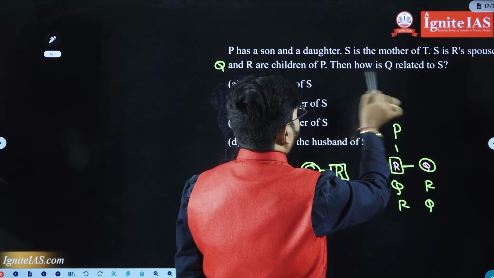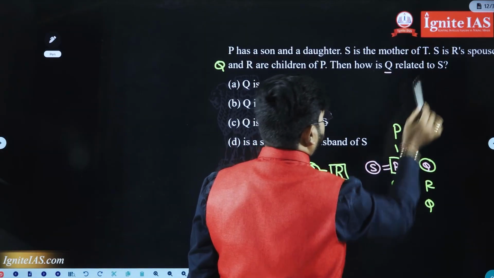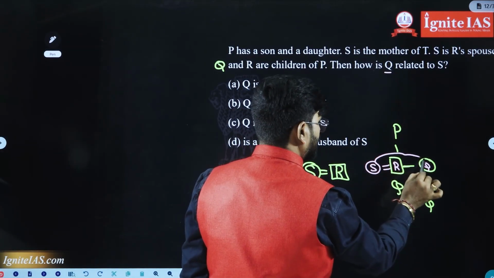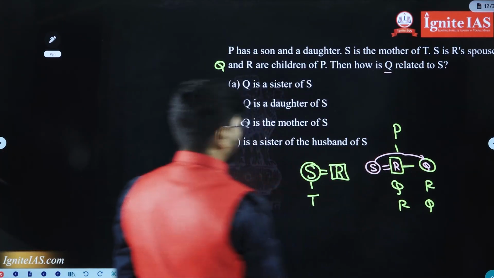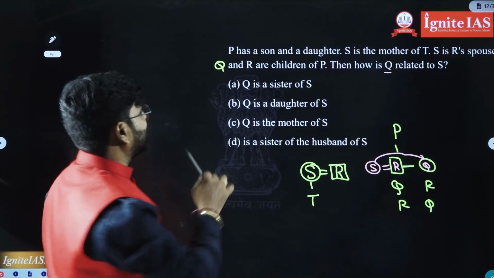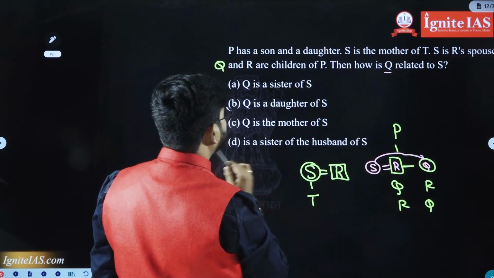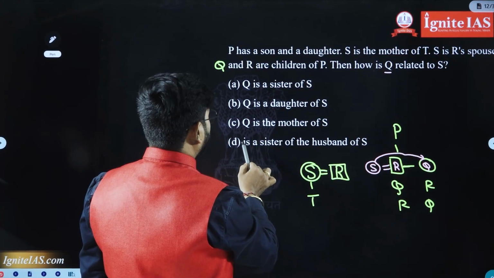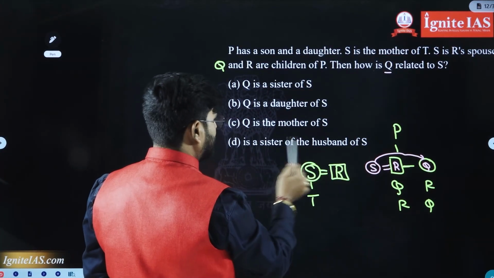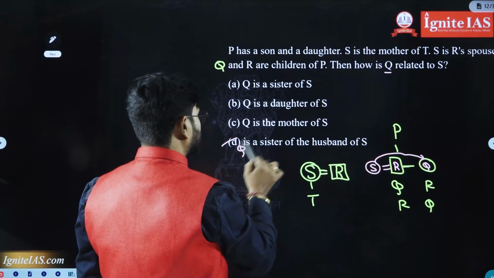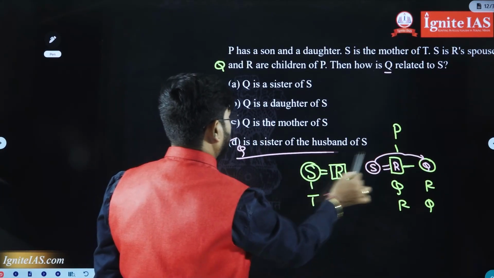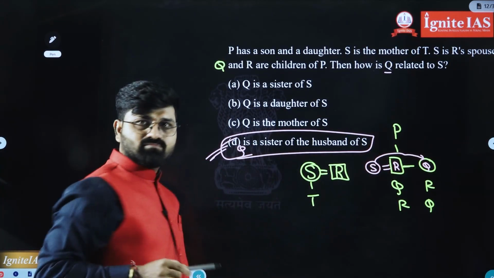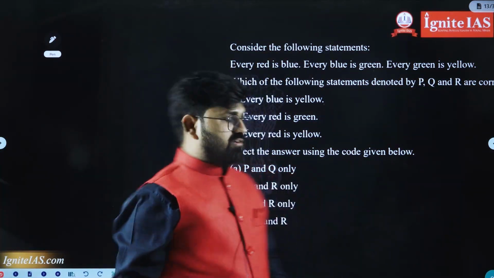Then what was the question? How is Q related to S? Husband's sister. So sister-in-law is the right answer. Q is the sister of the husband of S. Yes, Q is the sister of the husband of S. D is the right answer. That is the answer. Now let us move to the next question.